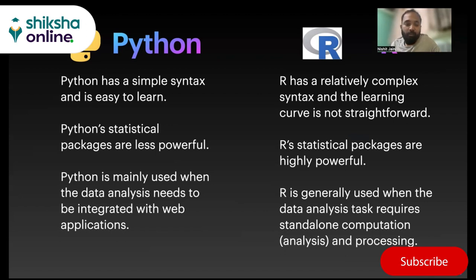which obviously answers that question. Python is mainly used when the data analysis needs to be integrated with web applications, as we've seen before, right? When you're doing some standalone analysis, you can use R, but when it comes to integrating and automating a certain analysis or inference or developing models with web applications, you need to go with Python. R is generally used when the data analysis task requires standalone computation and processing, which we have discussed before as well.